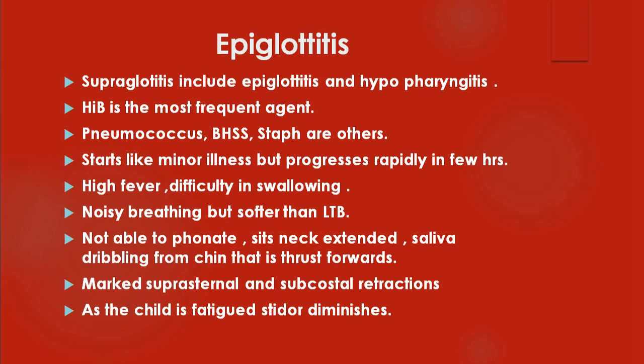These are all adaptive mechanisms on the part of the child because there is a severe inflammation involving the epiglottis along with the hypopharynx. Because it is an upper airway obstruction, one of the most important things you come across in these children is the presence of suprasternal and subcostal retraction. Most importantly, suprasternal retraction. You must remember, whenever there is an upper airway obstruction, the child will have suprasternal and supraclavicular retractions. That point you have to remember.